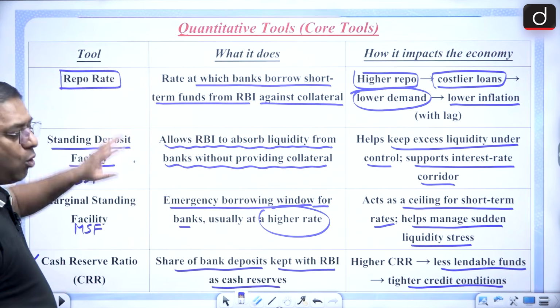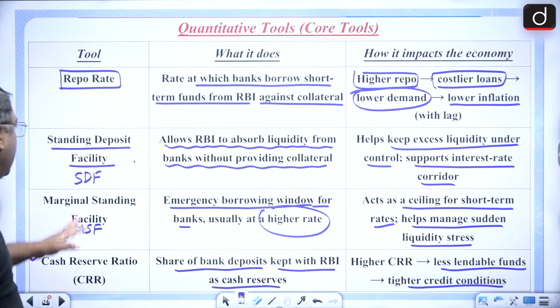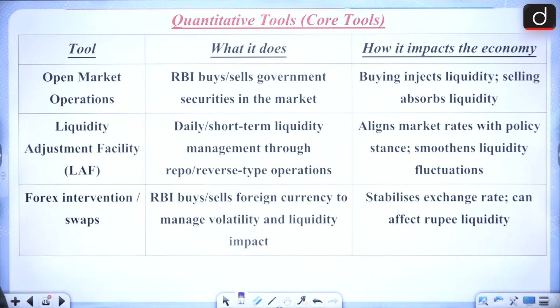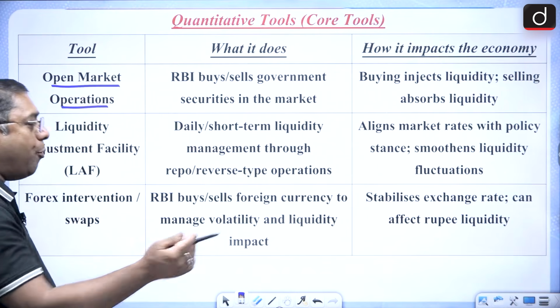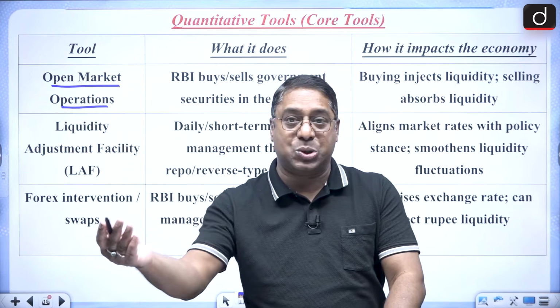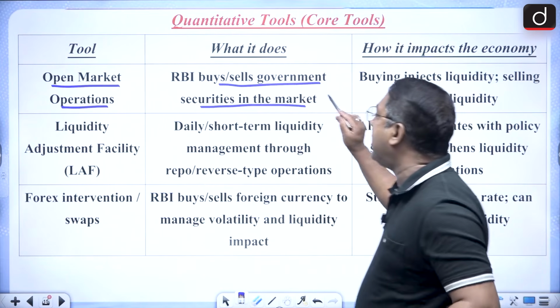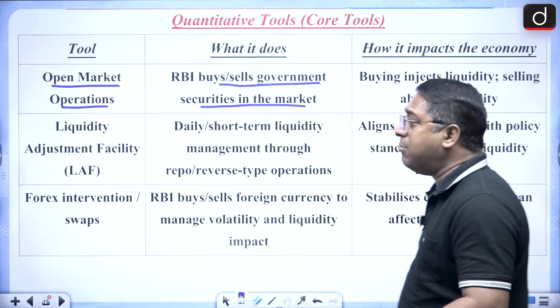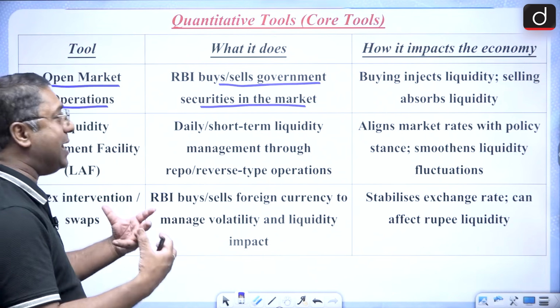So these are the quantitative tools: repo rate, then standing deposit facility, marginal standing facility, cash reserve ratio. There are three more. One is open market operations. Now, what are open market operations? The RBI either buys or sells government securities in the market. That is, from the open market, the RBI will either buy or sell.